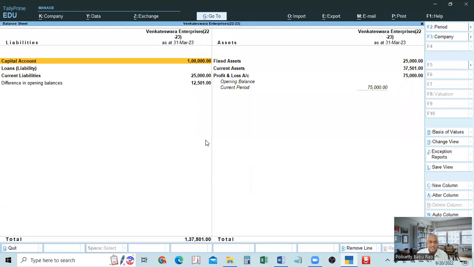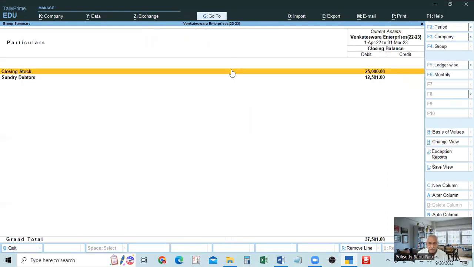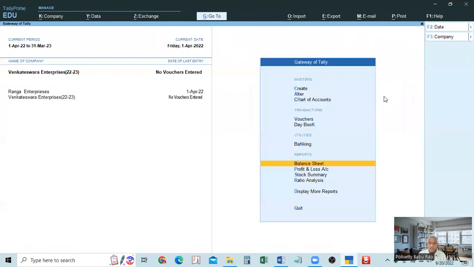It will automatically take 23. See here, as at 31st March, see, the opening balance is here. Stay there. Closing, so closing balance. Sundry debtors, the closing stock is 25,000. So you have to see the period. But actually now we have to change it. But actually, when you make it for the whole year, automatically it will show 31st March.